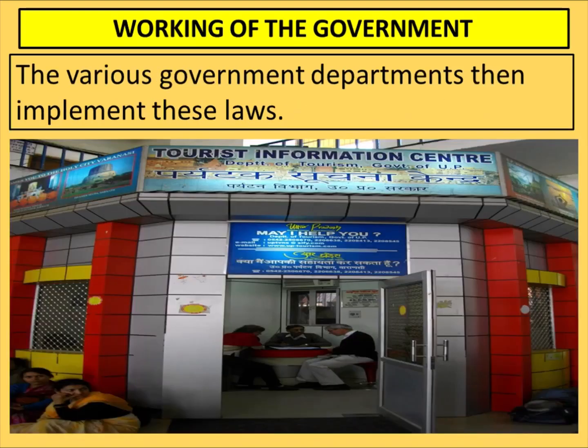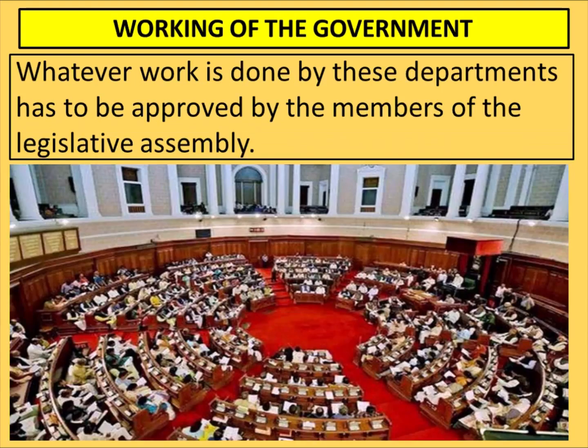The various government departments then implement these laws. Once laws have been made by the Legislative Assembly, then these laws are carried out by the government departments. Whatever work is done by these departments has to be approved by the members of the legislative assembly.